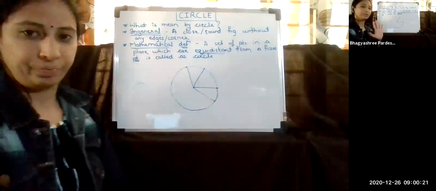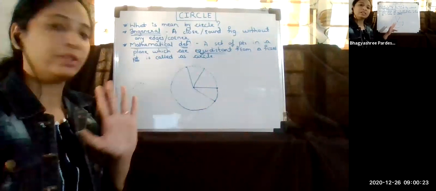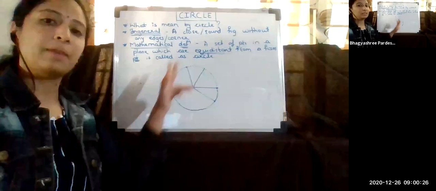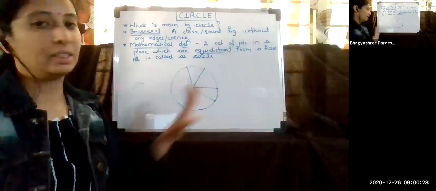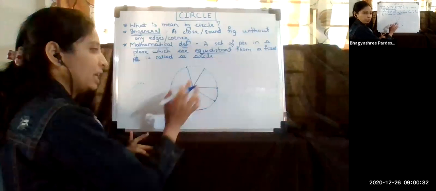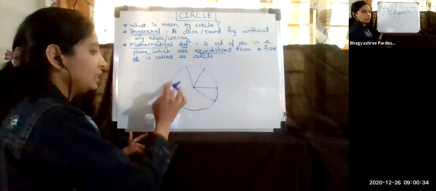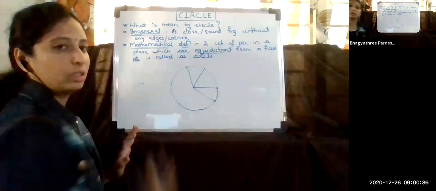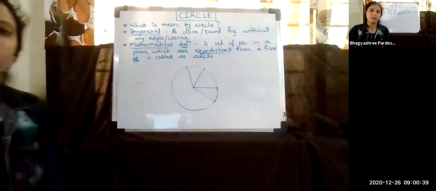That means this distance is fixed for all these points. So this type of figure is called a circle in mathematical language. These are the set of points which are at the same distance from this point. You can consider any point here. So this is called a circle. Hopefully you understood very well what is meant by a circle.